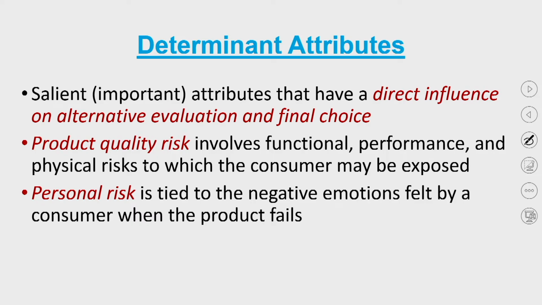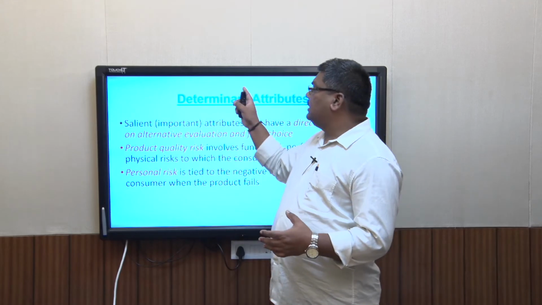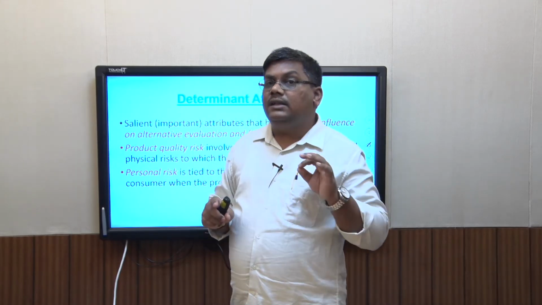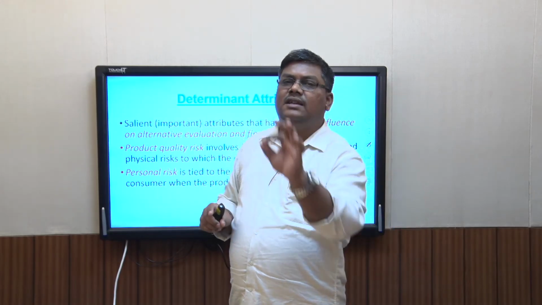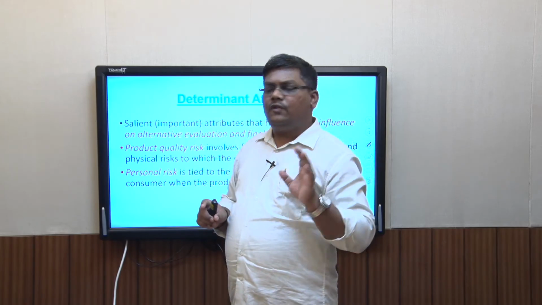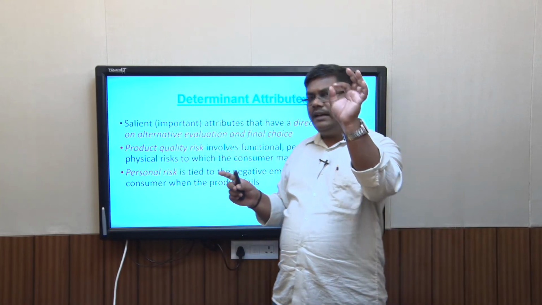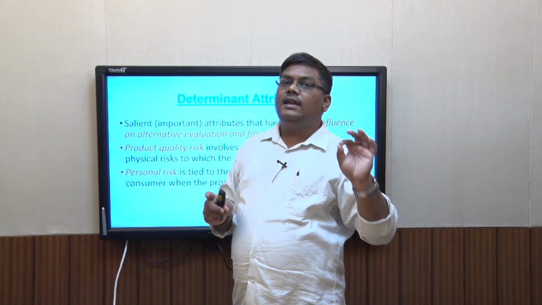And so what consumers actually look at is the expiration date. That is the heuristic cue. The expiration date is the heuristic cue which actually reduces the product quality risk, right? So the determinant attribute in the case of a frozen product is the expiration date, and if the product is within the expiration date, then the product quality risk will be low. So the expiration date becomes the determinant attribute. Although the product has all other salient attributes to offer, for example taste, freshness, crispiness and so forth, what is the one attribute on which the product is bought? It is called the expiration date.